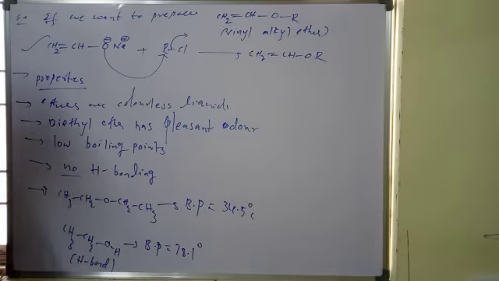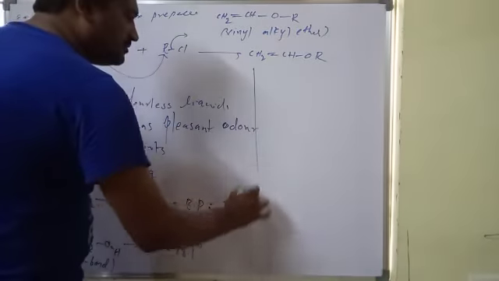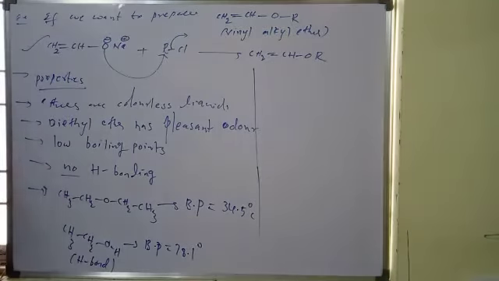And the solubility, if you see, they can be soluble in water also, because they can form hydrogen bonds. Due to the lone pairs, hydrogen bonding with water, they can be soluble in water.